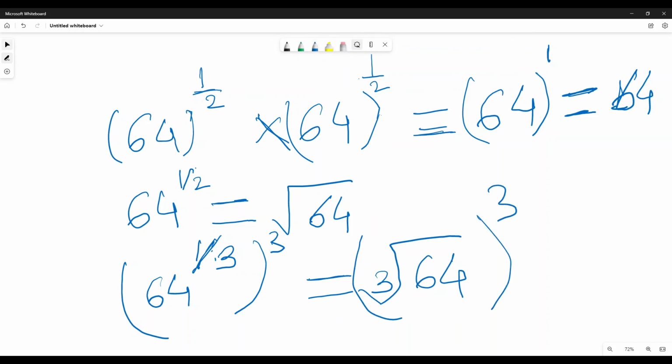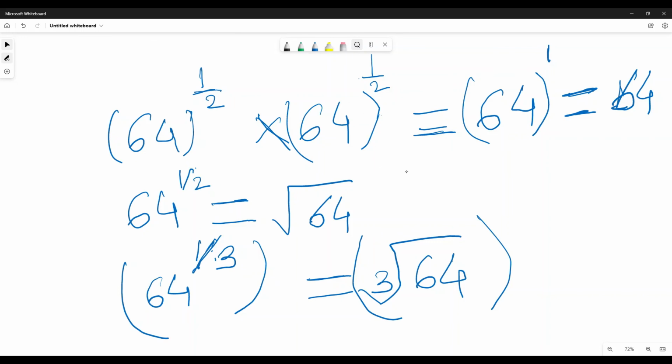If you give the power like this, and then remove the power 3, you should understand the same thing. So 64 to the power 1 by 3 is the cube root of 64. This is where the definition comes from.